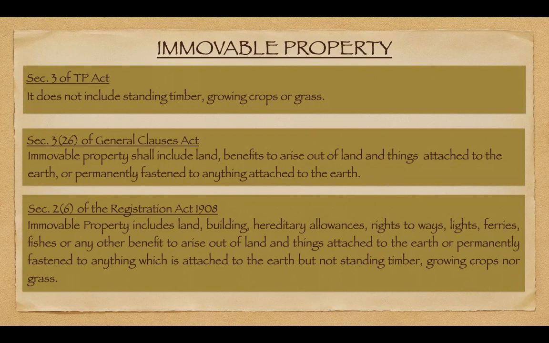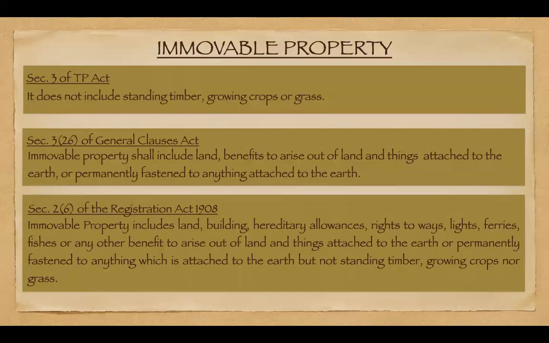For example, you have a land, you have a way from your home to the main road through that land, and that is your right to land, that is your property, no one can come and acquire it. In the same way, lights, ferries, fisheries. For example, ferries, you can park your ferries in a place, and that is even your immovable property. Fisheries in the sense, for example, you built a pond and you start doing fishery over there, that will be your immovable property.